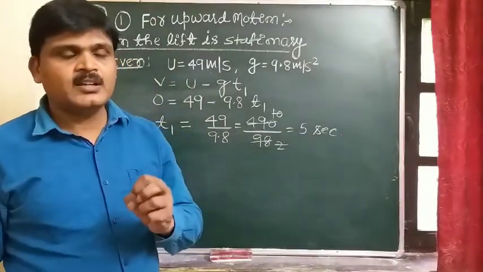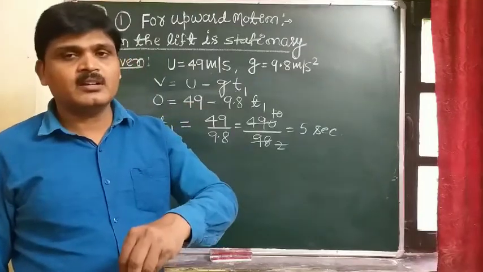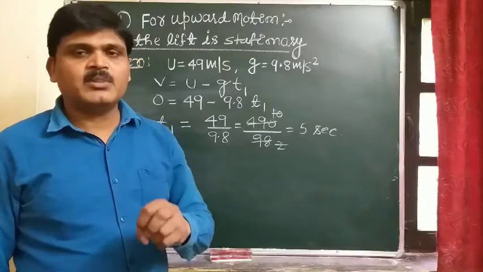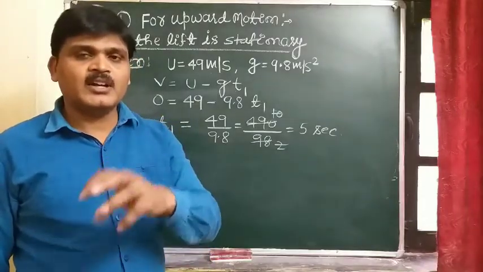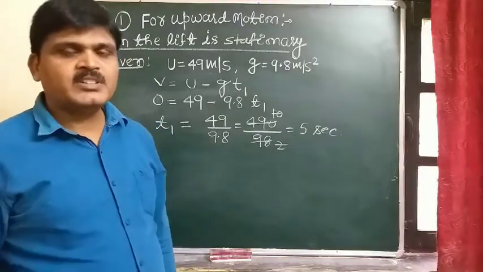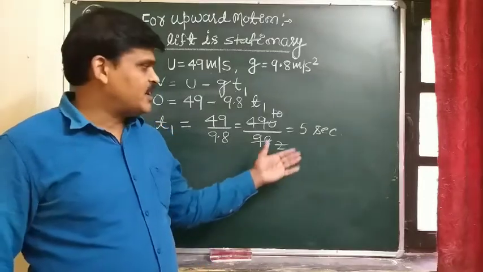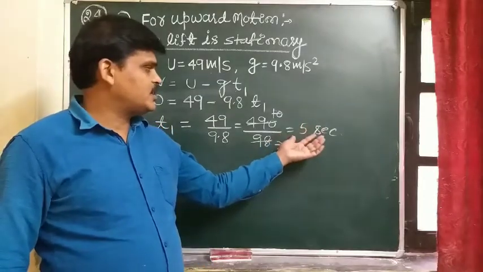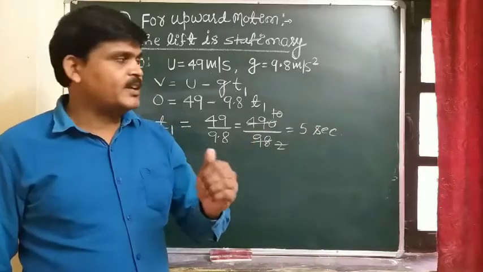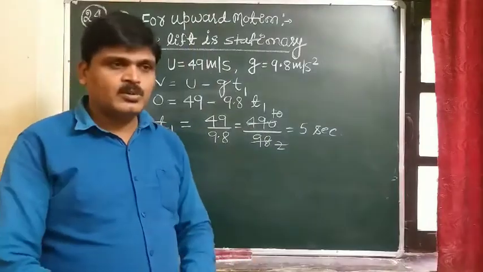And students, what is the total time taken by the ball to return to the boy's hand? We know the formula: time of ascent equals time of descent. It means the time taken by the ball to reach the maximum height is 5 seconds, and the same time is taken to return from the maximum height to the thrower's hand.